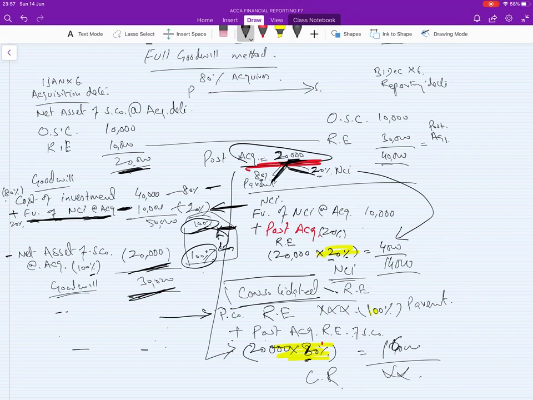After this we will practice a few more questions, and after this I will show you the next part with SOFP. Maybe in the next few days I will record the consolidated profit and loss statement.